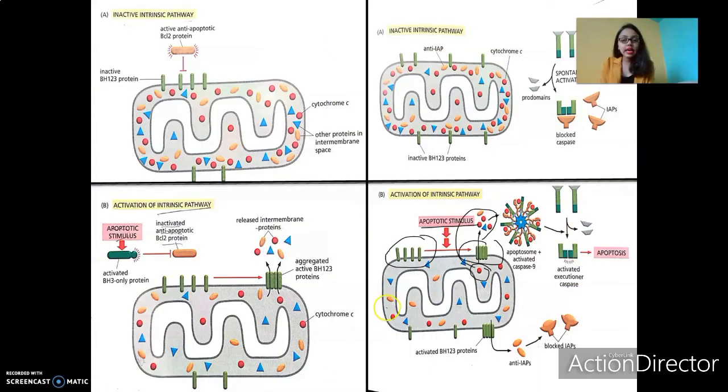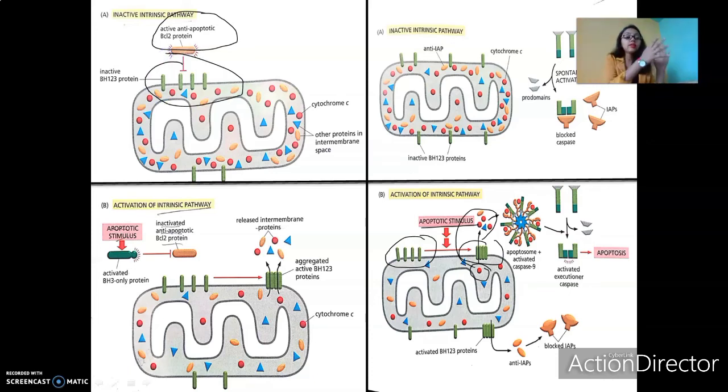What happens here is that when there is no stimulus for apoptosis, that is, during the normal condition, when the cells are functioning normally, there is no stress, and there is no need for the cell to undergo cell death. At that time, as you can see here, the BCL2 proteins or BCLXL or any protein belonging to the anti-apoptotic proteins go and bind with our BH123 proteins.